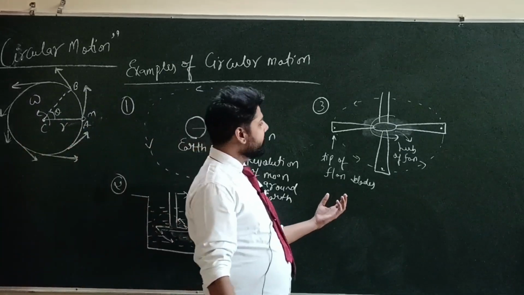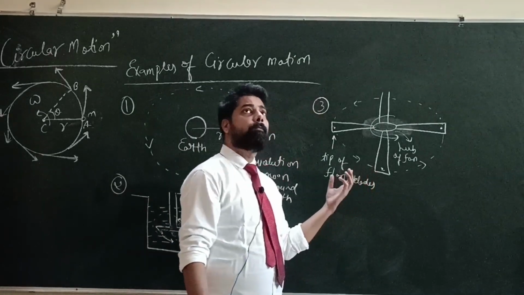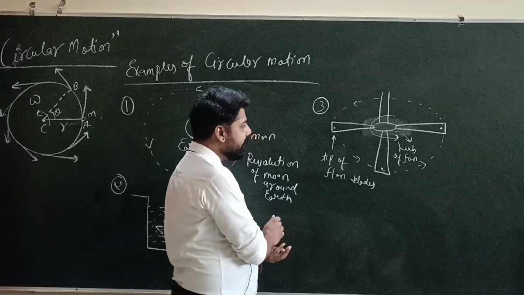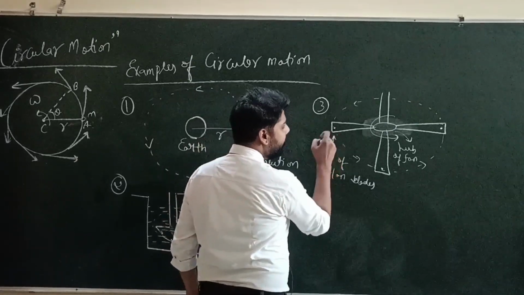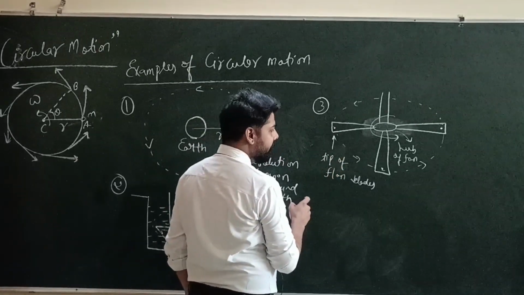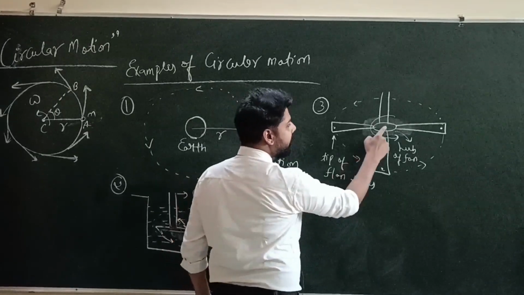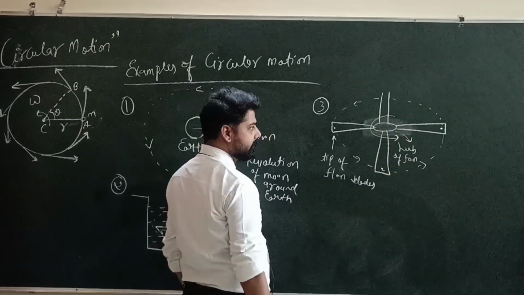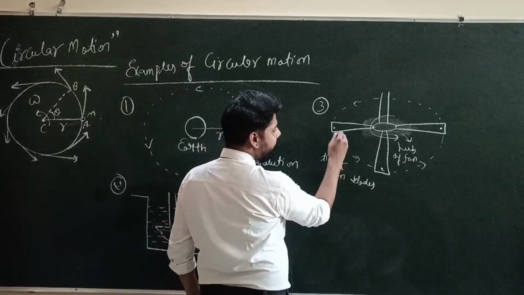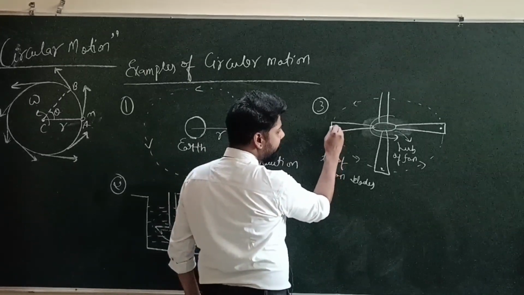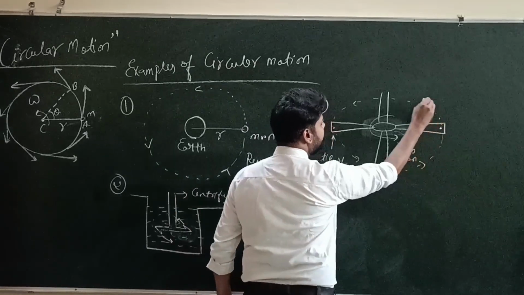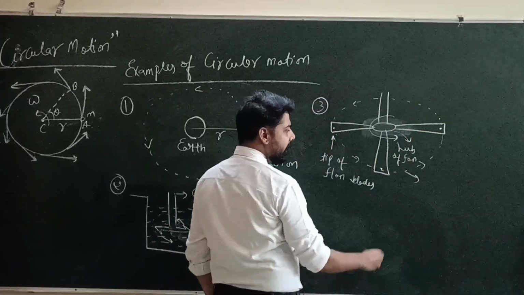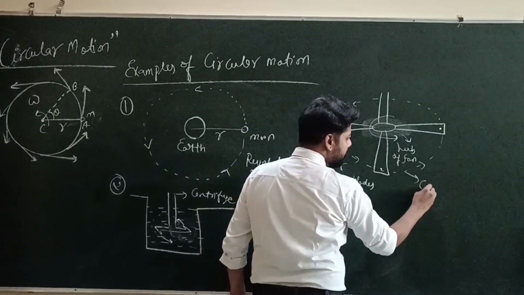Here we can see that the motion of the blades of the fan is also a circular motion. We can see here that this is the tip of a blade of a fan and this is the hub with which all the fan's blades are attached. We can see here that the tip of a fan is in a circular motion. So the motion of the blades of the fan is a circular motion.